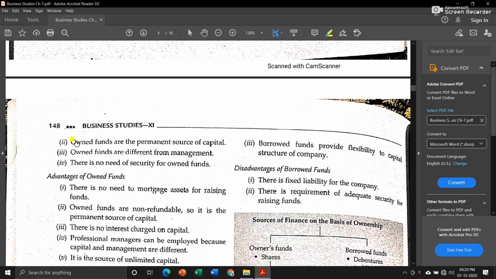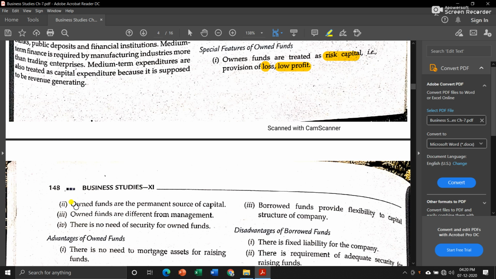Then the second feature is that own funds are the permanent source of capital. Means since the owner himself or owners themselves are taking out money as capital, it is considered as a permanent source of capital.